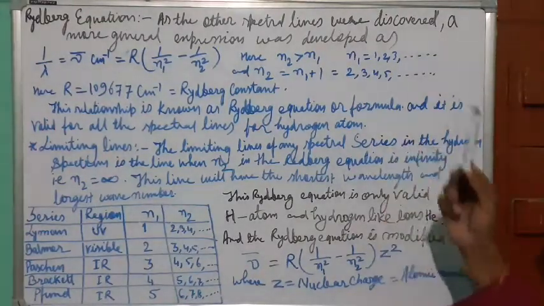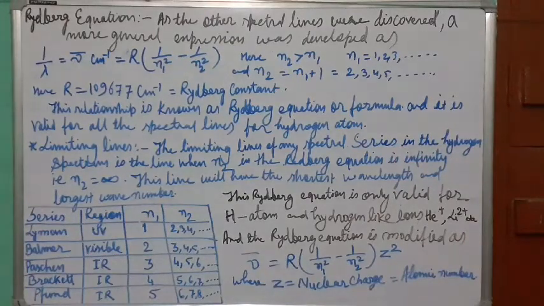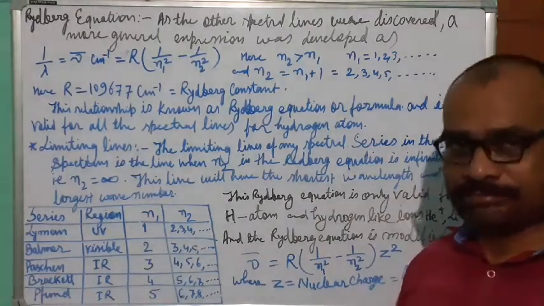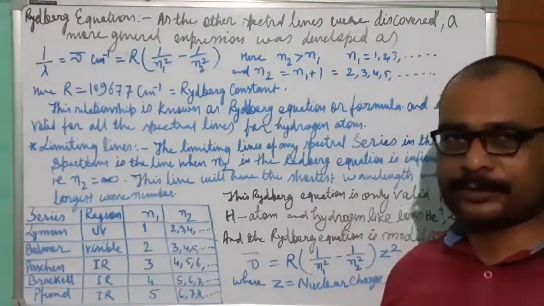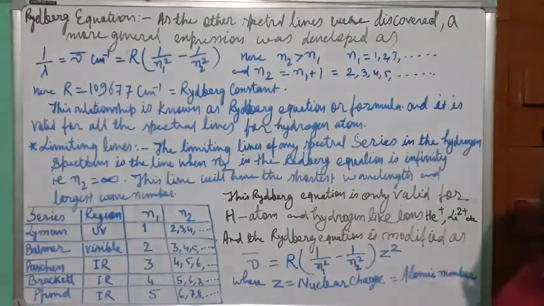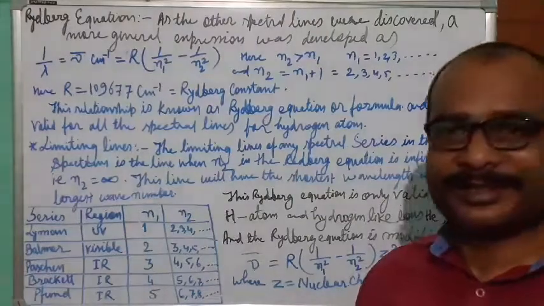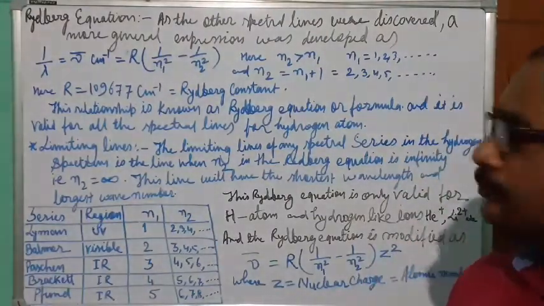So this formula is only applicable to those atoms or ions which have only 1 electron, that means only monoelectron systems. The only neutral monoelectron system is the hydrogen atom. Except hydrogen, no other atom has 1 electron.